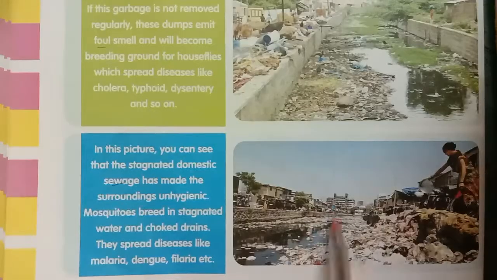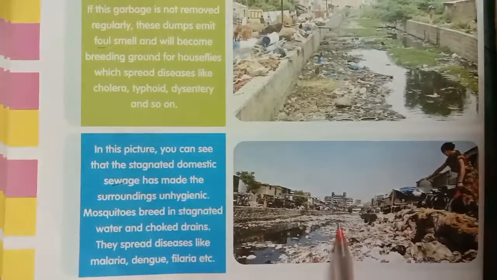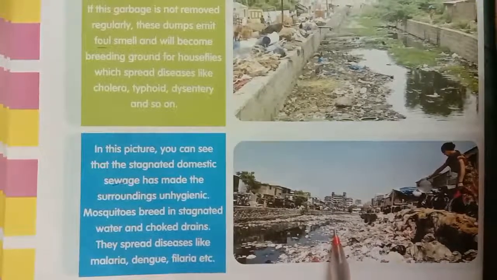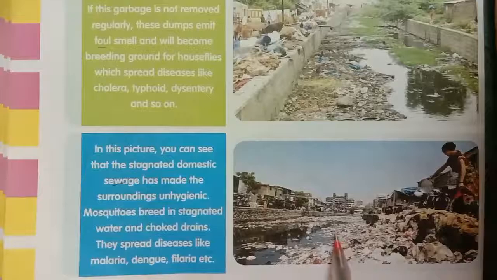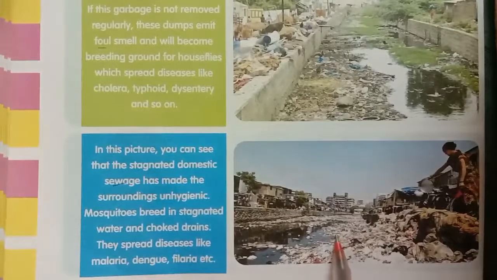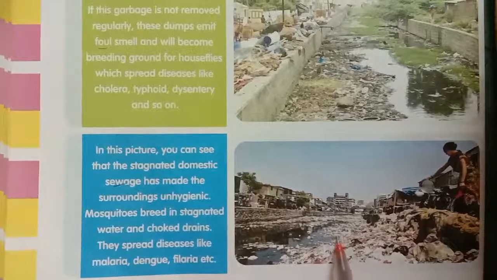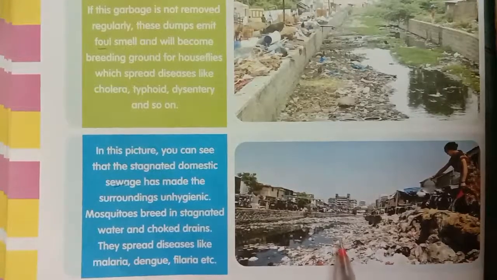Next, look here, children. In this picture, you can see that stagnated domestic waste water has made the surroundings unhygienic. Mosquitoes breed in stagnated water and choked drains. They spread diseases like malaria, dengue, filaria, etc.